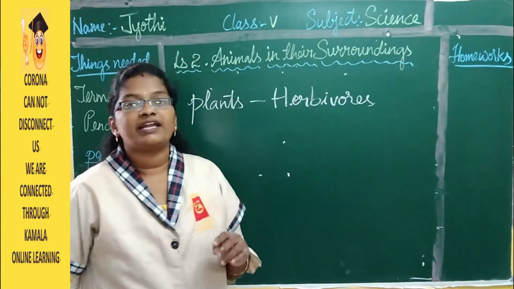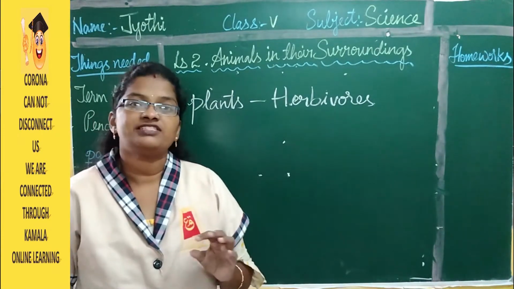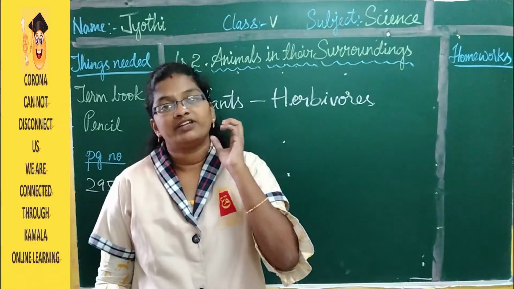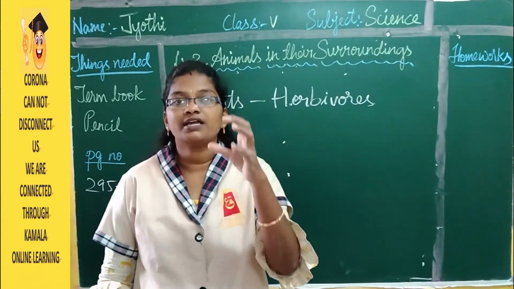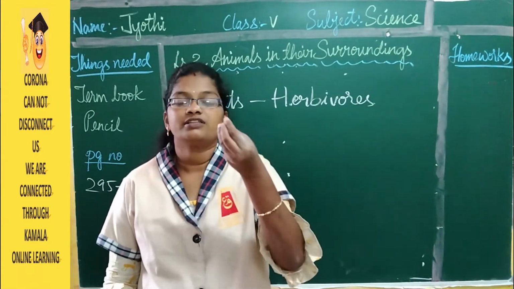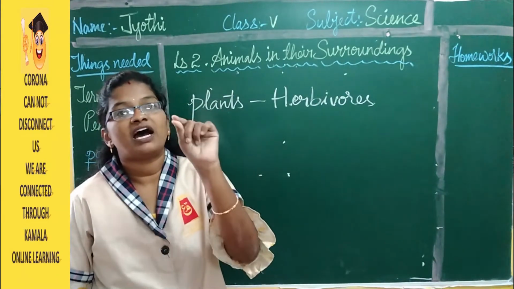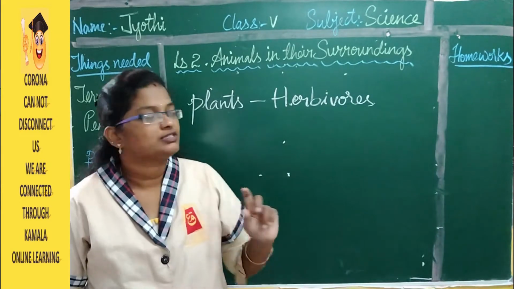Right? And if you look at the feet, the legs of these animals, they have very hard feet. Whereas if you take a cat or a dog, their feet will be very soft. But these animals, they have hard black colored toes.